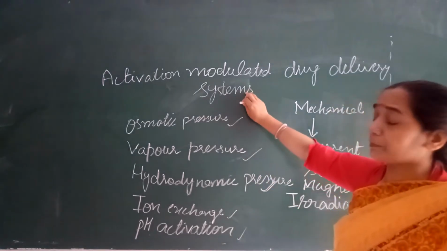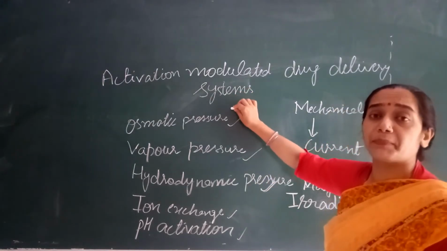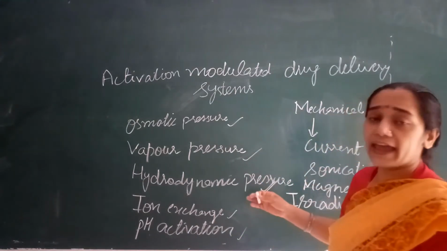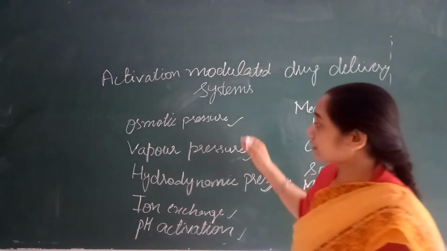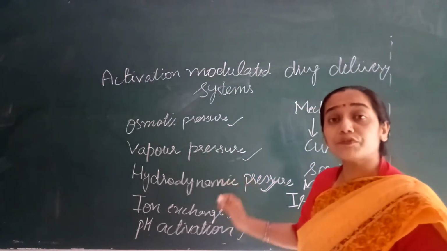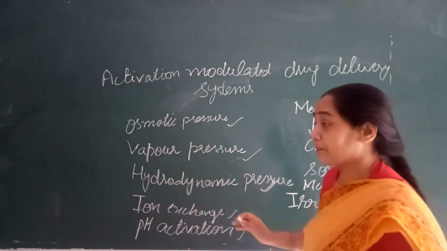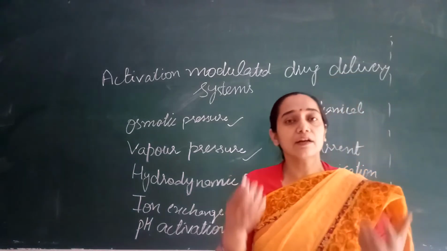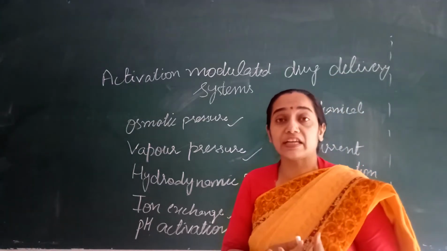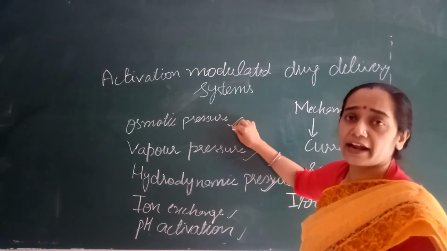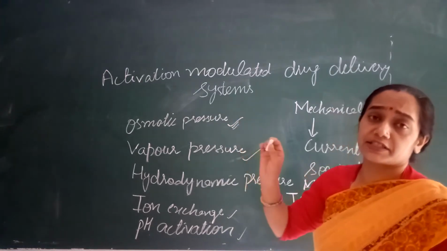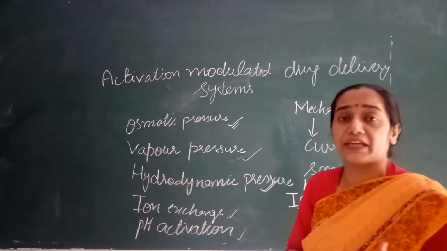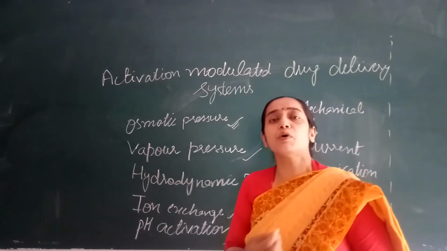Now they are also prepared to improve the patient compliance and to reduce the dosing frequencies. Now the mechanism of the activation could be different. These are some of the properties of the molecules. It may be a polymer, it may be another agent, it may be a diluent, or it may be another component which has these properties. For example, if I add an agent which will generate the osmotic pressure, that will be termed as an osmogen. Means they will be the components which will develop the osmotic pressure.